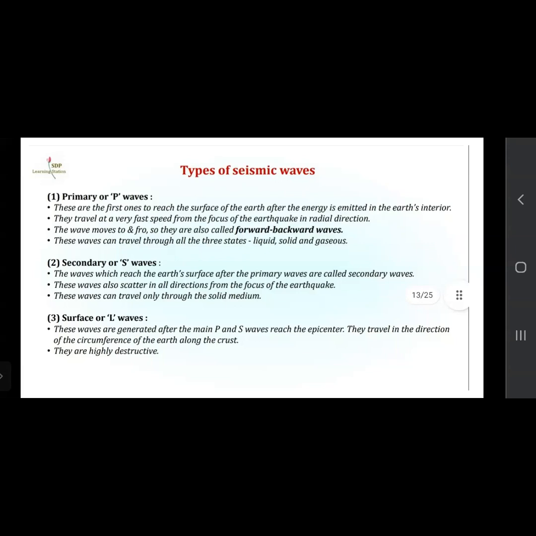Means we all know what is the circumference of the earth. Okay, so along all the earth's crust, they are moving along the earth's crust. They are highly destructive, very, very destructive.